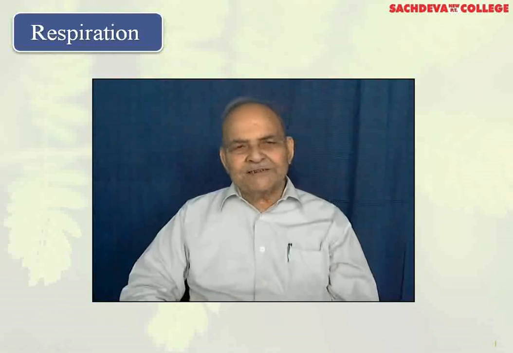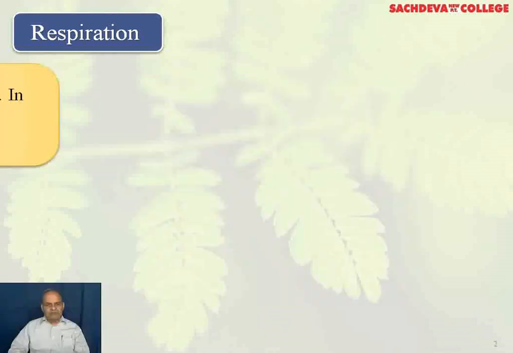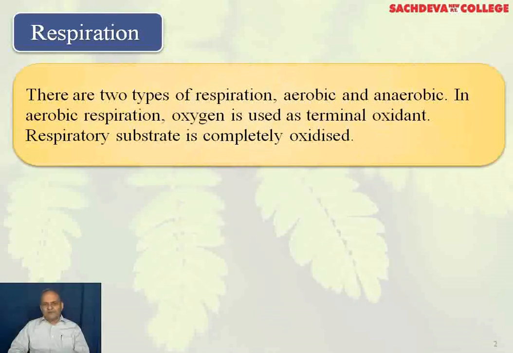Respiration. Respiration is a characteristic feature of the living things. Broadly, it is divided into aerobic and anaerobic. Aerobic is in presence of oxygen and is the complete oxidation, and anaerobic is in absence of oxygen and incomplete oxidation. There are two types of respiration, aerobic and anaerobic.